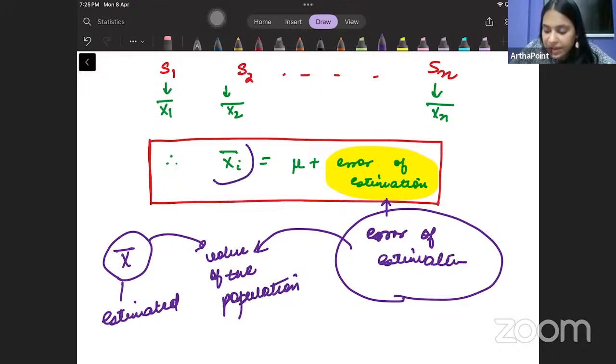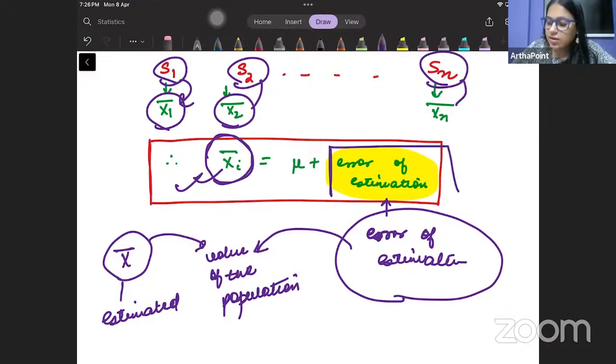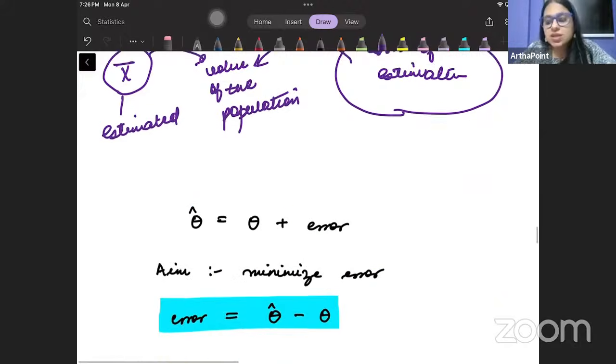तो जो value मैं estimate कर रही हूं using a sample, चाहे मैं sample 1 use करके कुछ mean निकालूं या 2 use करके या n use करके, the value that I am estimating using a sample will be around the value of the population. Population के mean के आसपास ही होगा sample का mean. It will be around the value of the population, but at the same time, it will have some variation. कुछ variation तो रहेगा. It will not be exactly equal to the value of the population. और उसी को हम बोल देते हैं error of estimation. That becomes the error of estimation.